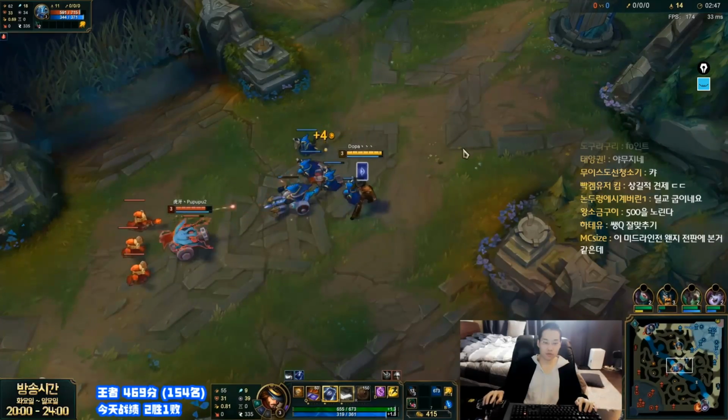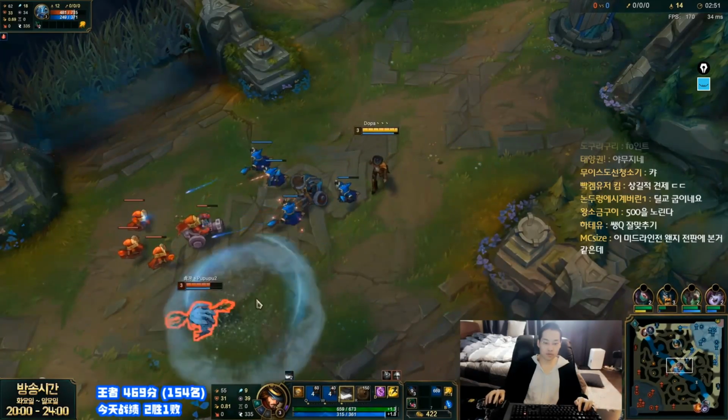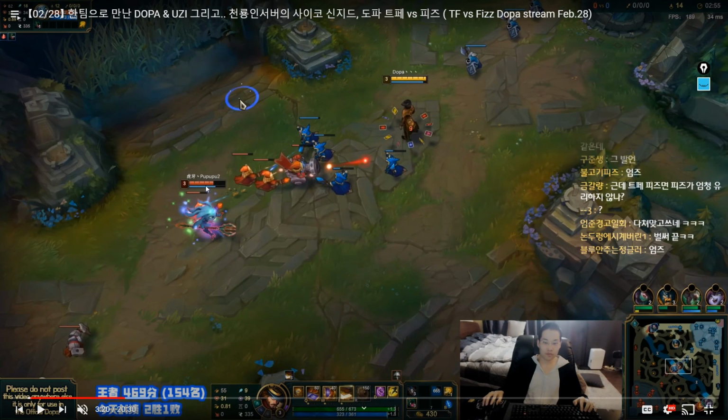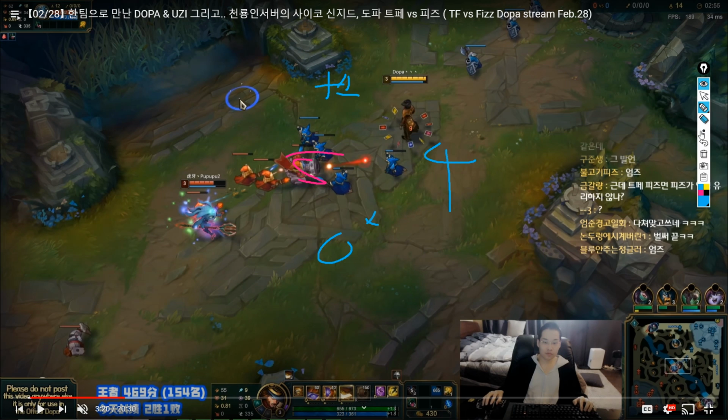And this again is changing wave sequence, and the only reason Dopa is allowed to do this is because Fizz keeps autoing, and you notice how the red side wave, the 3rd wave and the 4th wave, is building into Dopa. Now instead of slow pushing on 1, slow pushing on 2, slow pushing on 3, or maybe even bouncing on 3 and then crashing for a 4 or 5, depending on how fast Dopa wants to crash the wave relative to what Olaf and the opponent jungler want to do, and then playing the lane here.